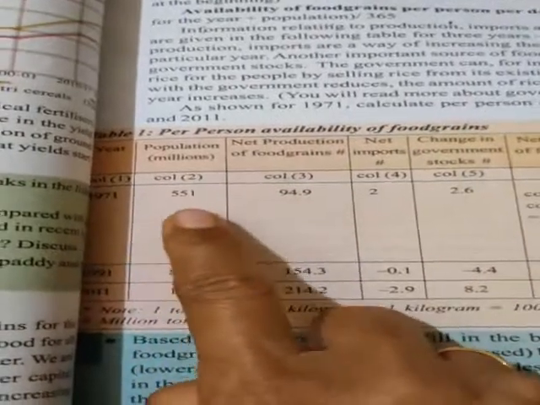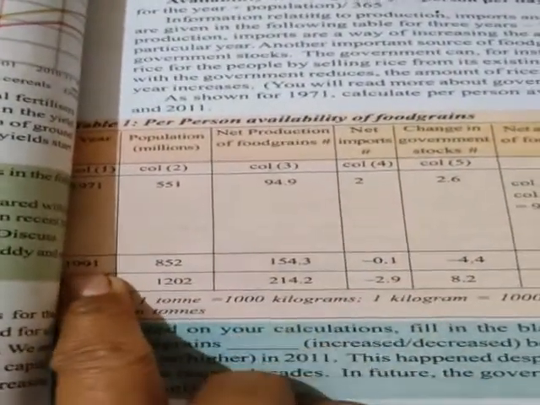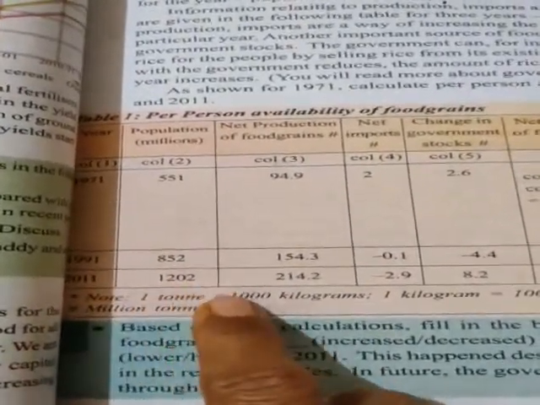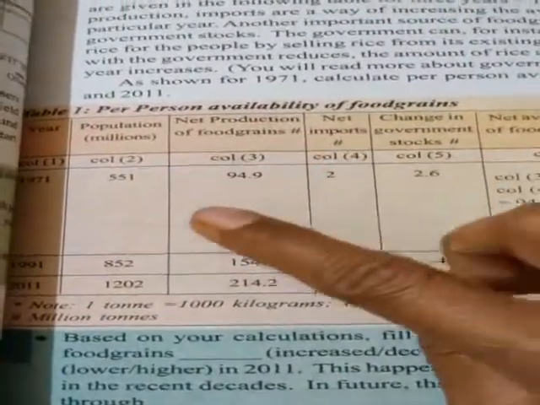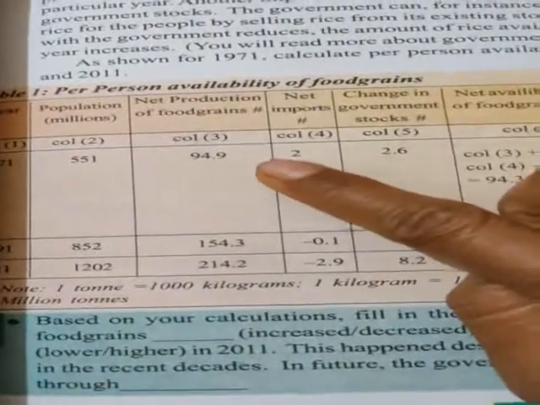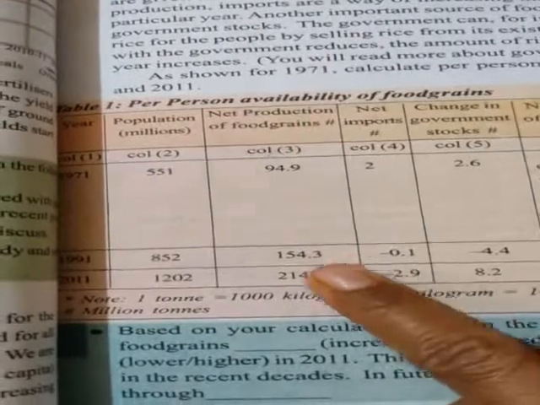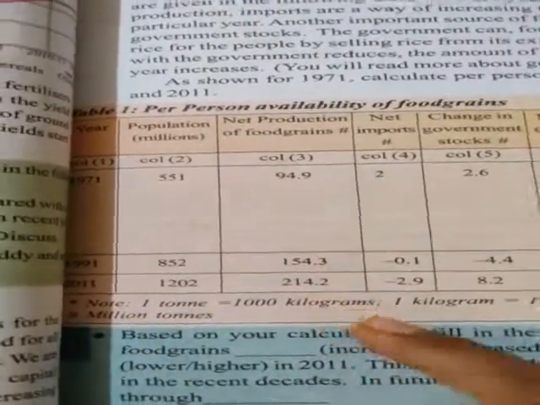In 1971, our population was 551 million, in 1991, 852 million, and in 2011, 1202 million. Net production of the food grains in 1971 was only 94.9, in 1991 154.3, and in 2011 214.2.